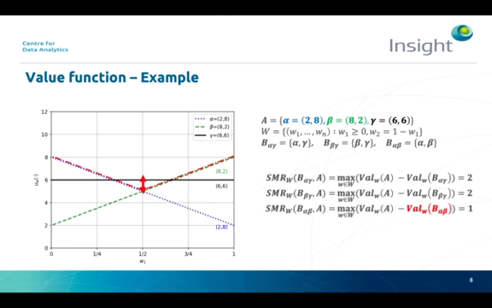Lastly, if we consider the set B alpha beta, we get a setwise max regret of 1 utility unit, and it is maximized in W1 equals 0.5. The setwise regret of the set B alpha beta is also the minimum setwise regret of all the possible subsets of A with cardinality 2. Thus, the set B alpha beta minimizes the setwise minimax regret with cardinality 2, and it equals 1.